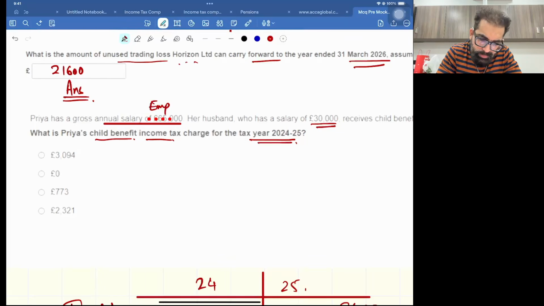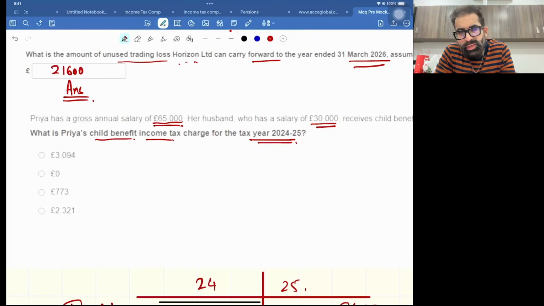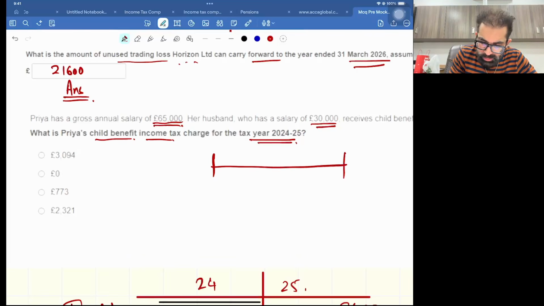By giving the husband's income. So you just concentrate on Priya's income, which is 65,000, because see the requirement: what is Priya's child benefit tax charge? Now wait. For child benefit, I hope you remember when I was teaching, I taught you the new limits. This is 60 and this is 80. And this is the limit of ANI.